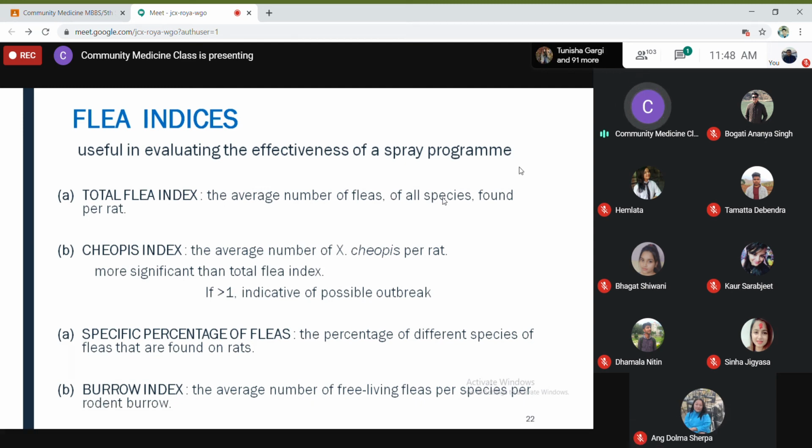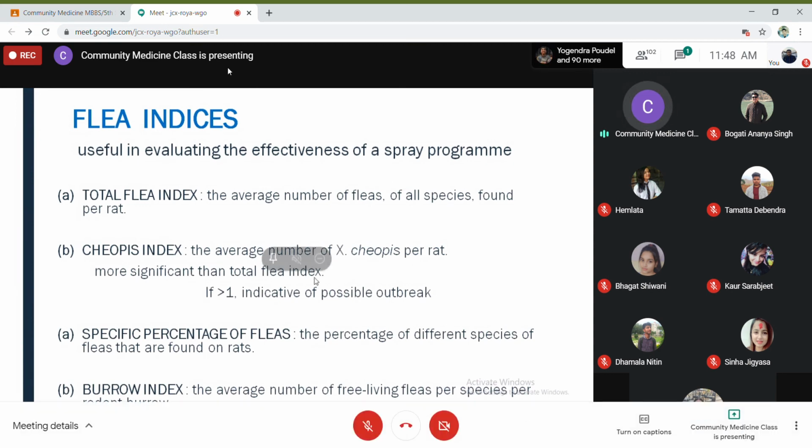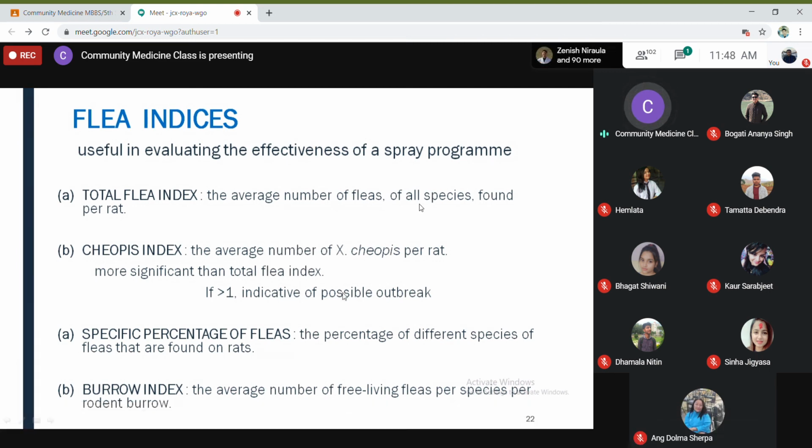And the Cheopis index is the average number of Xenopsylla cheopis per rat. This is more specific. The total flea index is irrespective of the species; here we specifically measure the average number of Xenopsylla cheopis per rat, and it is more significant than the total flea index. If it is more than one, it is indicative of a possible outbreak. So the Cheopis index should be less than one if you do not want an outbreak to occur. And the specific flea percentage, that is the percentage of different species of fleas found in rats, can also be calculated.